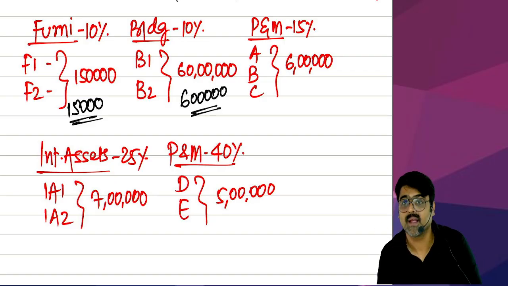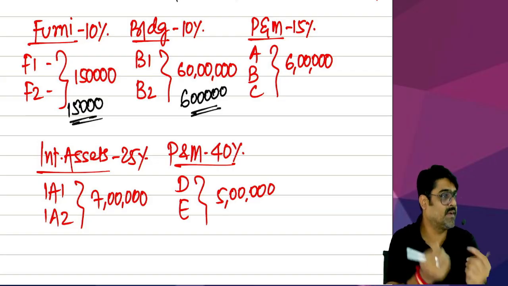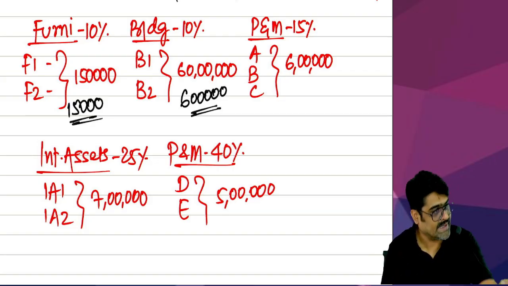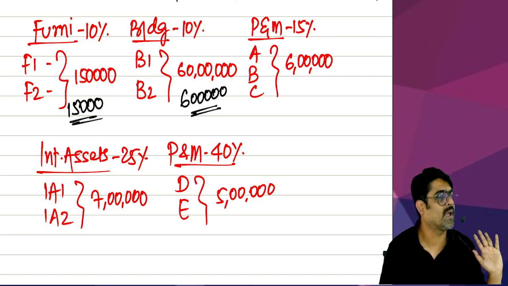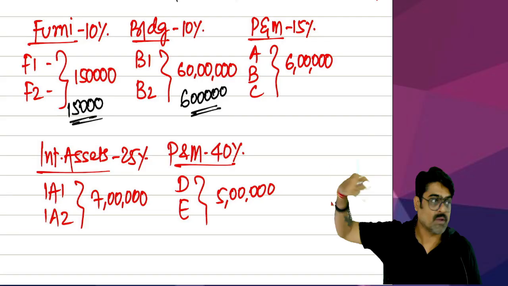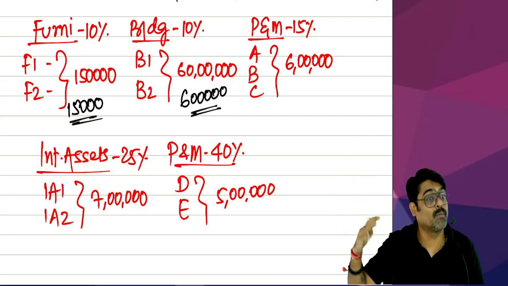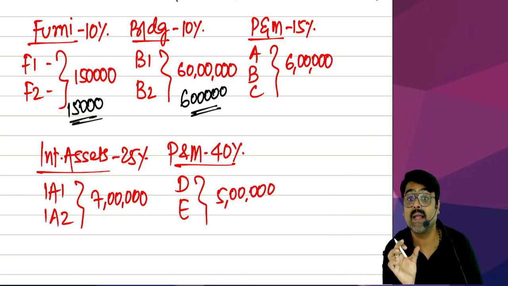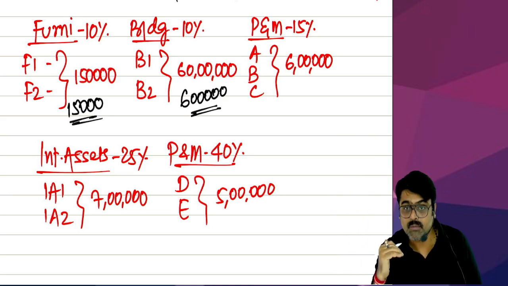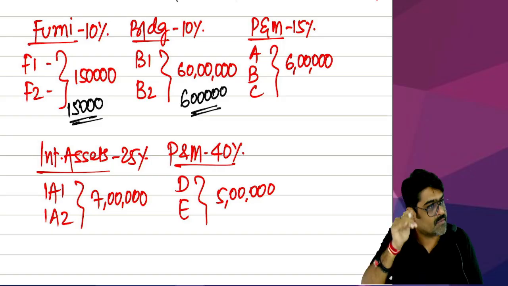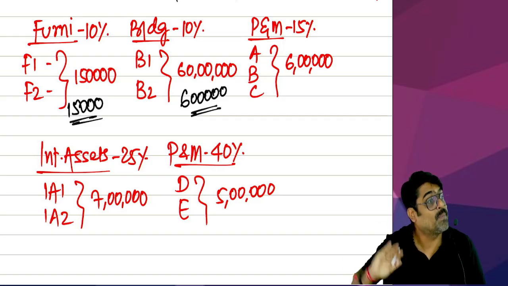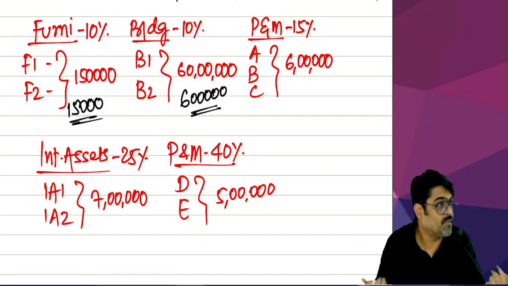What about the building? 60 lakh cost you have incurred in this year. Will we allow the entire 60 lakhs? No. Out of that 60, claim only 6 lakhs. Balance 54 lakhs, subsequent years. That will become opening in the next year. Opening WDV of this block. Closing WDV will be 54 lakhs after depreciation. So opening for the next year will become 54 lakhs.